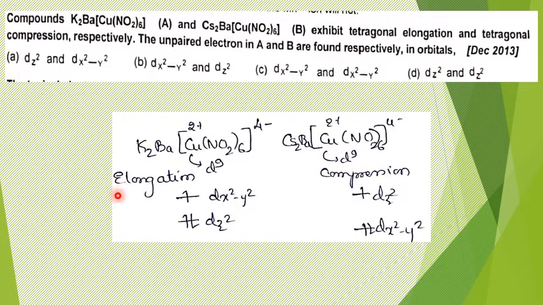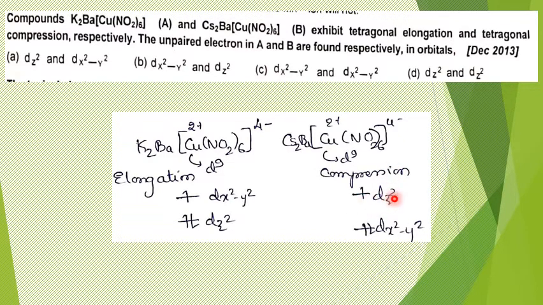Now, if you distribute the electrons, you can write the whole electronic configuration and check. What I have done is, it will be eg3 configuration, just those eg electrons I have shown here. They will be distributed this way, and therefore the unpaired electron should lie in the dx square minus y square orbital in this complex, which is tetragonally elongated. Then come to the other complex. Here it is said to be compression. So Z compression leads to an increase in the energy of the orbital which is oriented along the Z axis.